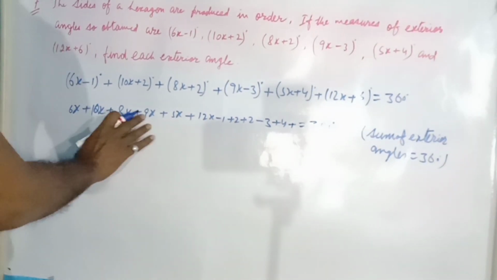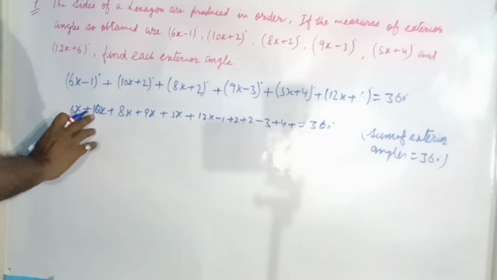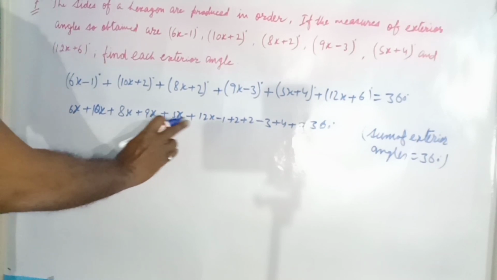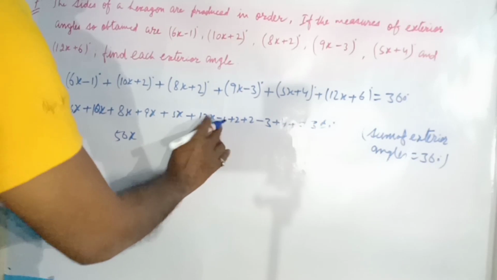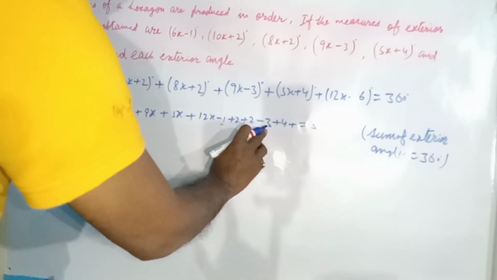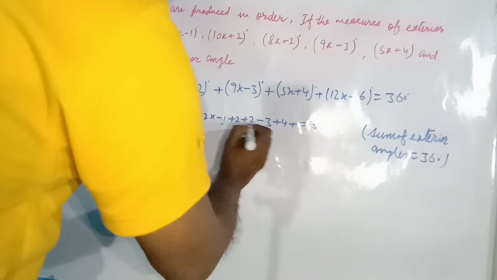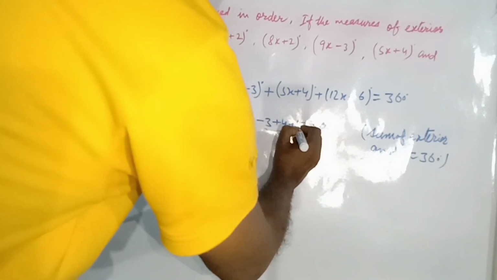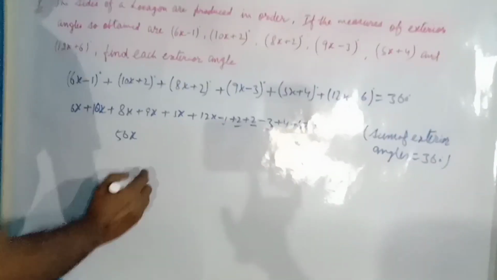Now we will add this. It's 6 plus 10 plus 8 plus 9 plus 5 plus 12. 6 plus 10 is 16, plus 8 is 24, 24 plus 9 is 33, 33 plus 5 is 38, 38 plus 12 is 50. Means 50x. Then minus 1 and minus 3 is minus 4, and 2 plus 2 is 4. Then 4 minus 4 is gone. Then 4 plus 6 equals 10.